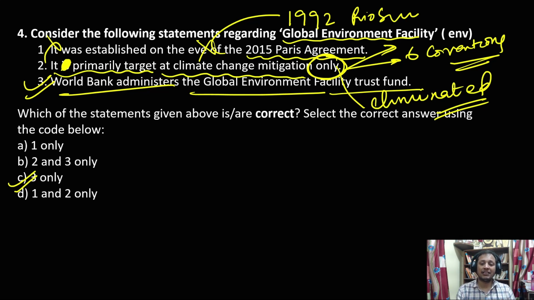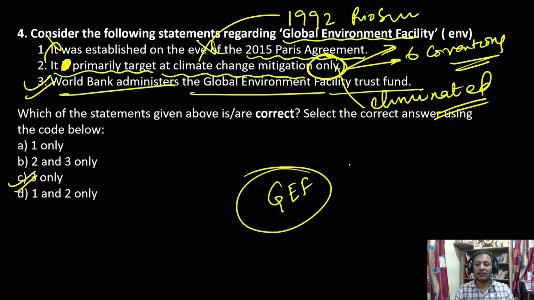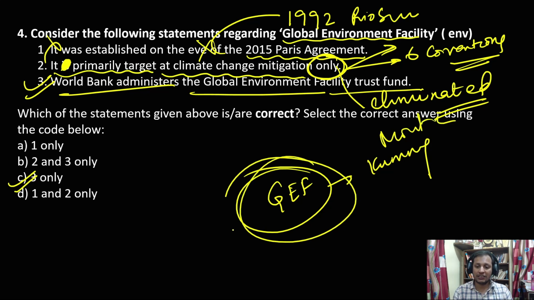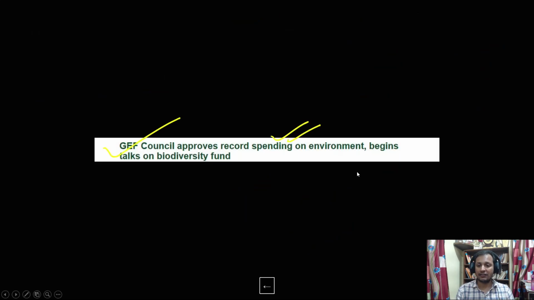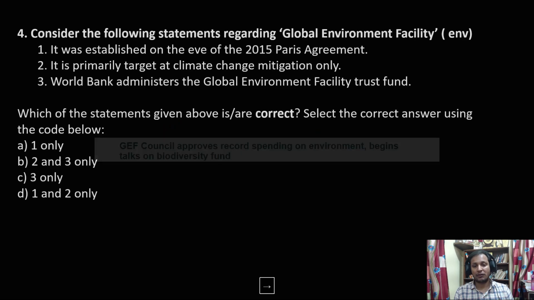Why are we discussing GEF? Because guys, GEF has been given the responsibility for funding the Kunming-Montreal Protocol for biodiversity, and that is why you can see here GEF is beginning talks on a biodiversity fund for implementation of the Kunming-Montreal Protocol.